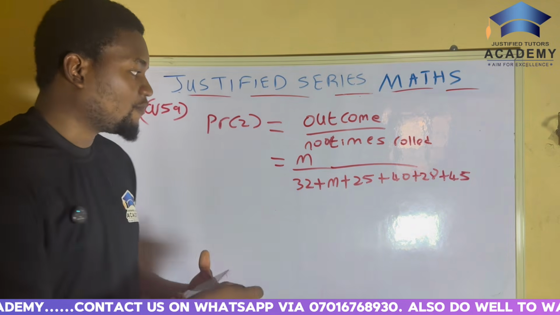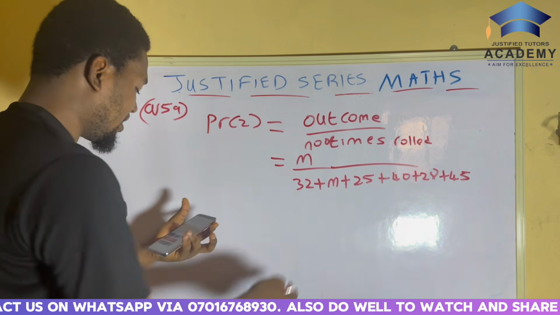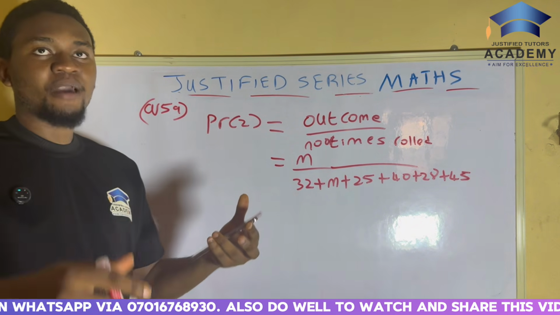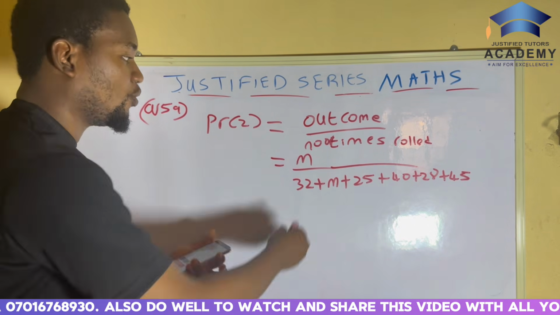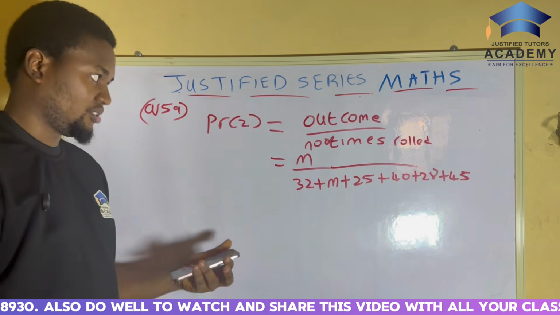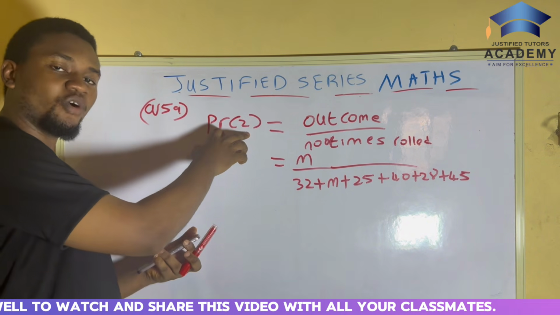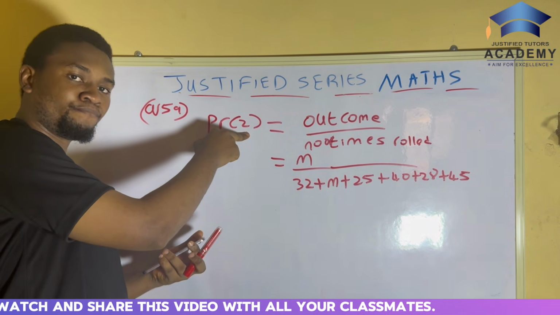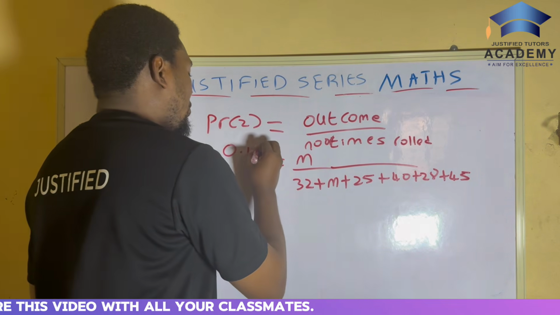Why am I doing that? Because I don't know the number of possible outcomes, because we have an m here. I don't know the number of times the die was rolled, so I cannot get it. But we are given the probability of getting a 2 as 0.15.